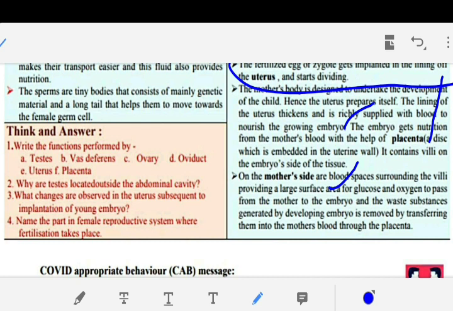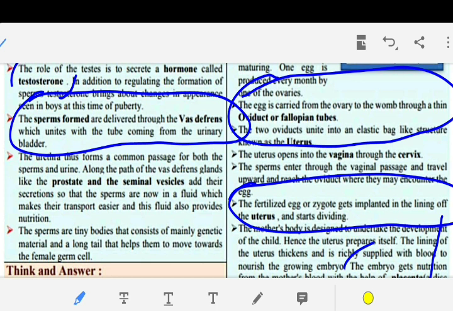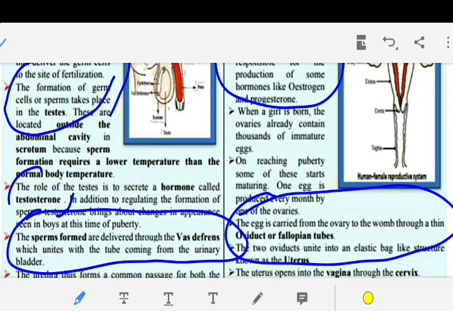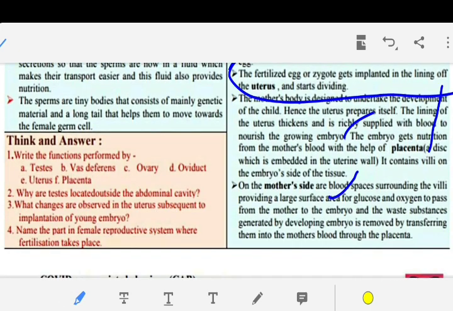Why are testes located outside the abdominal cavity? यहाँ से आप करेंगे इसको. These are located outside the abdominal cavity in scrotum because sperm formation requires a lower temperature than the normal body temperature. यानी बॉडी टेम्परेचर से इसको कम टेम्परेचर चाहिए होता है, इसलिए ये आउटसाइड बॉडी के होते हैं.